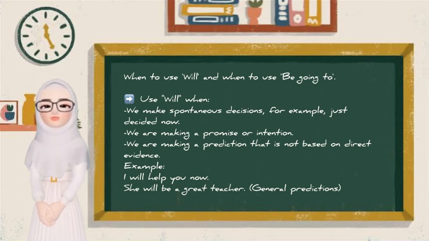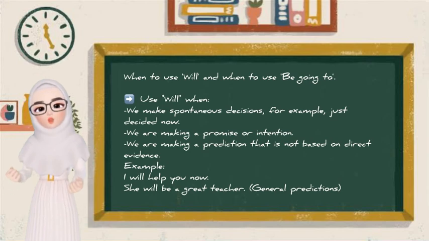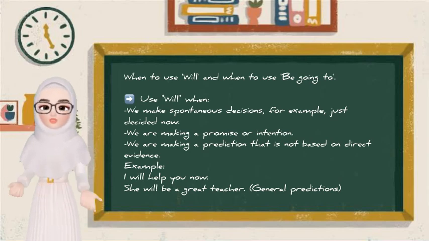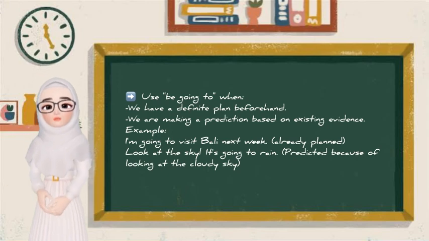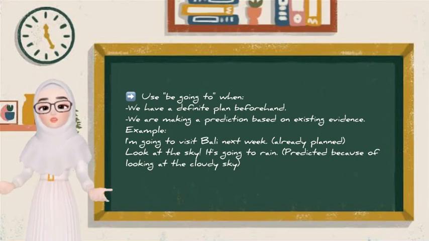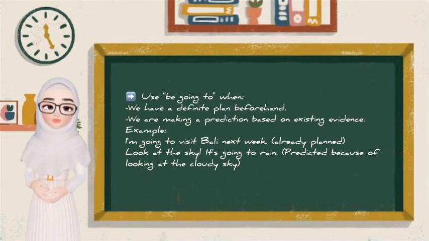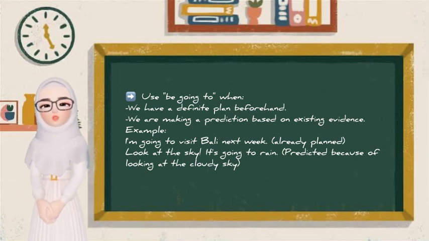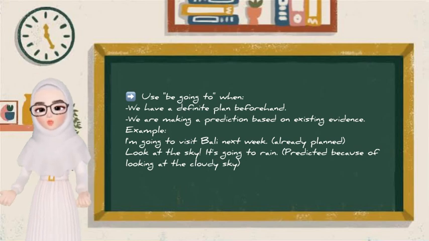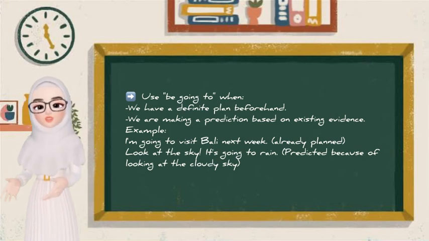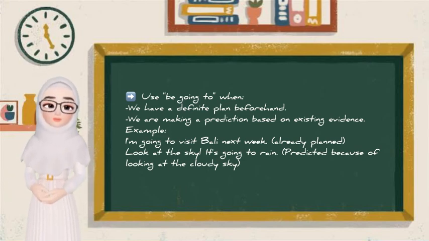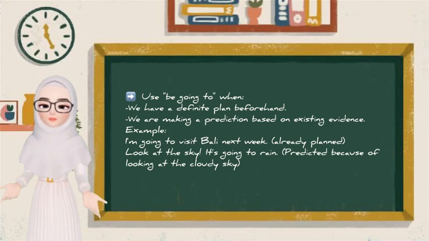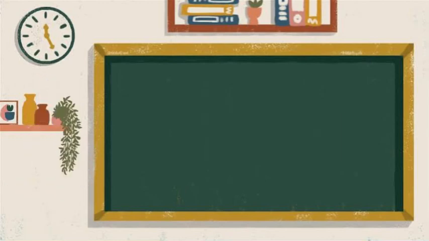For example, I will help you now. She will be a great teacher. Next, use be going to when we have a defined plan beforehand, or when we are making a prediction based on existing evidence. For example, I'm going to visit Bali next week. Look at the sky, it's going to rain.